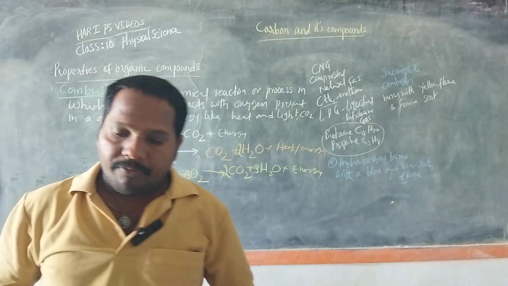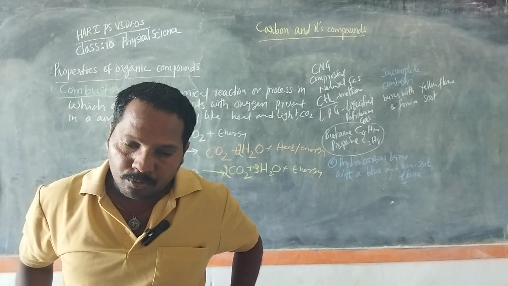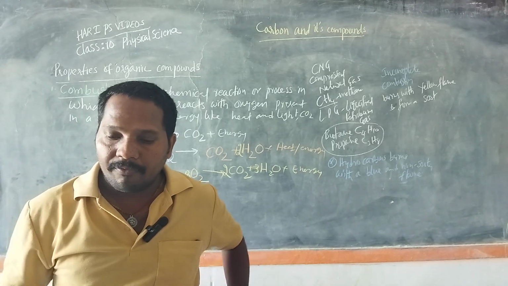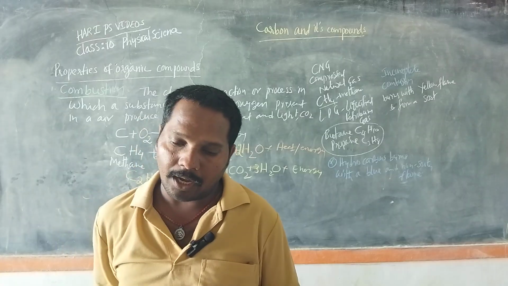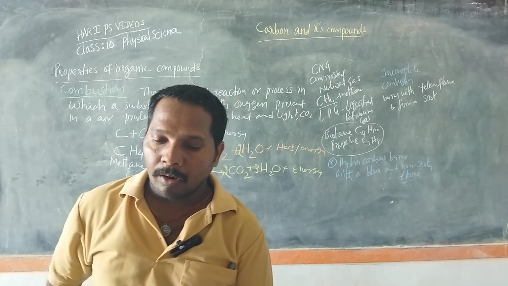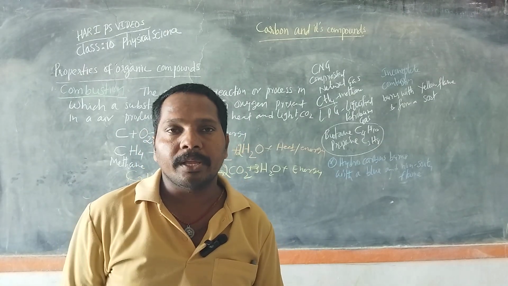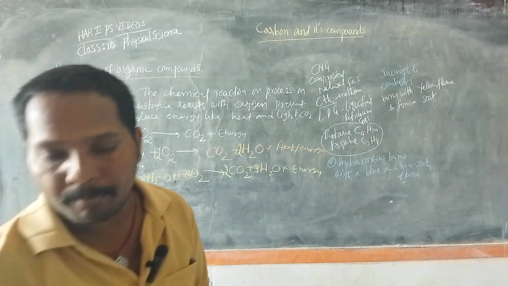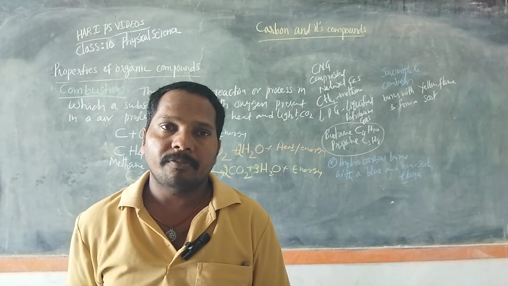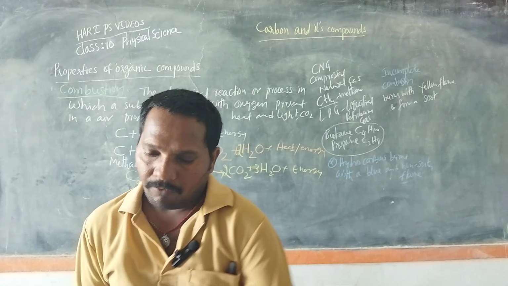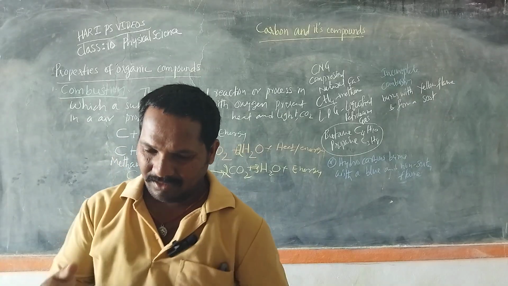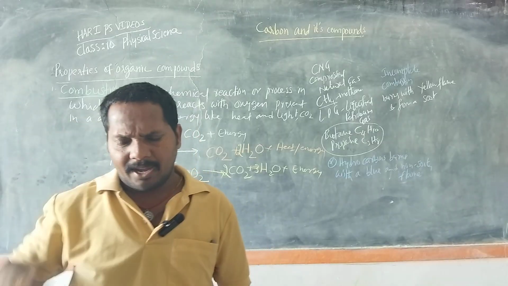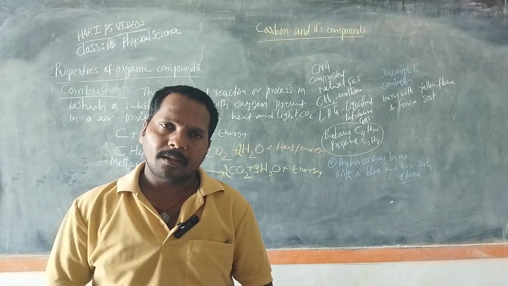If the supply of air for burning is reduced or limited, then incomplete combustion of even a saturated hydrocarbon will take place. They burn with a sooty flame, giving a lot of black smoke.